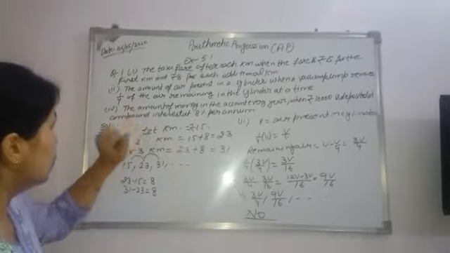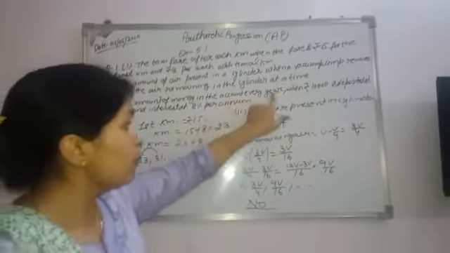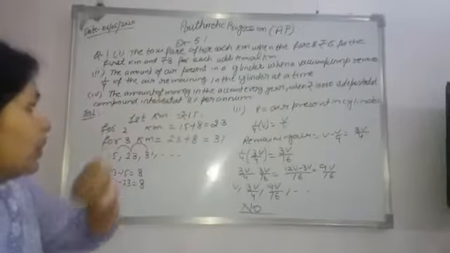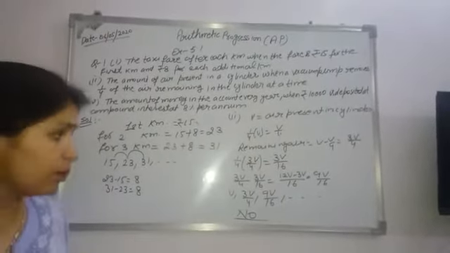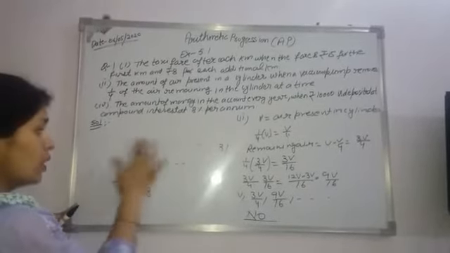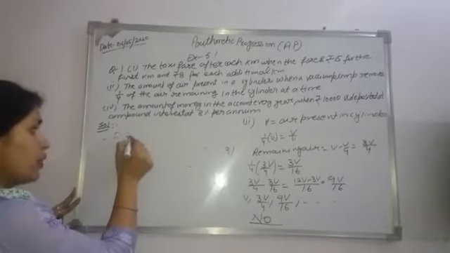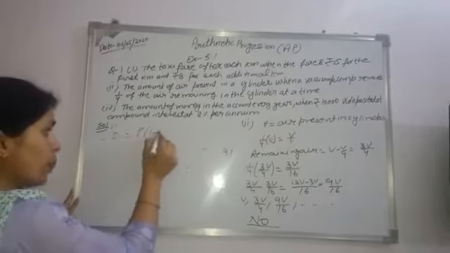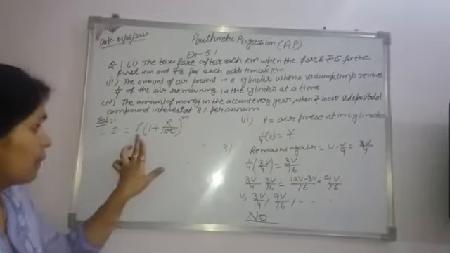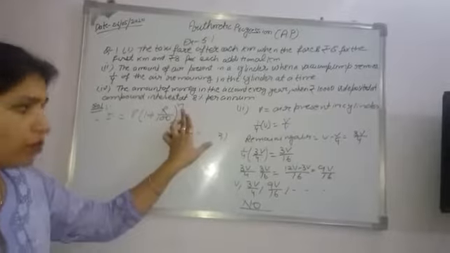Now come to the next part. The amount of money in the account when every year rupees 10,000 is deposited at compound interest at 8% per annum. First we should know about compound interest. Now what is the formula for compound interest? The formula is P into (1 plus R by 100) raised to the power n. Here P is the principal, R is the rate of interest, and n stands for the years.